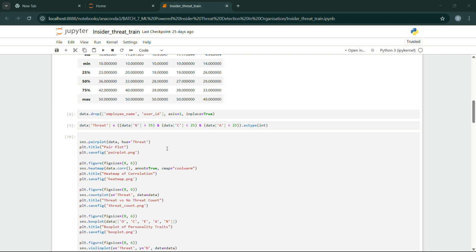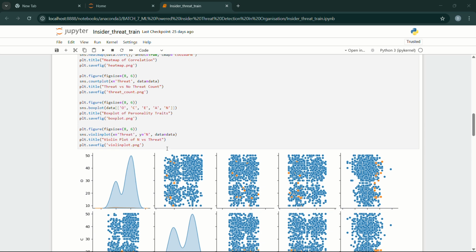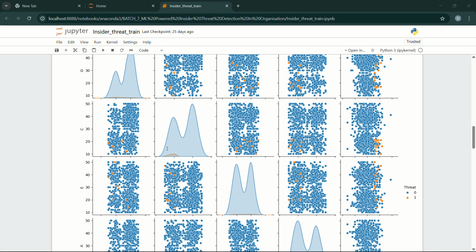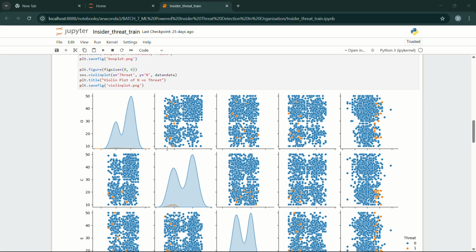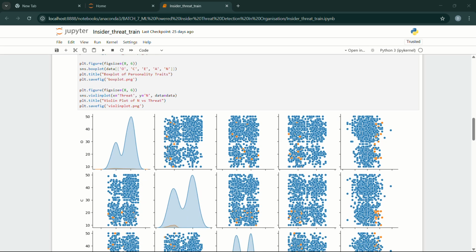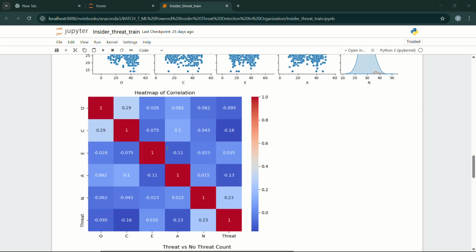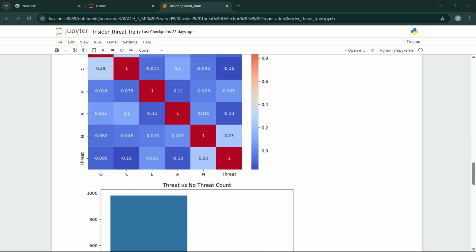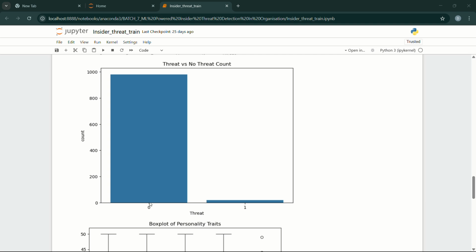And next here I'm taking the graphs like pair plot, figure, heat map, count plot, box plot, and violin plot. These are the graphs. It is a pair plot graph. And next it is a heat map. And next it is a count plot. It checks how many threads are there in the dataset.